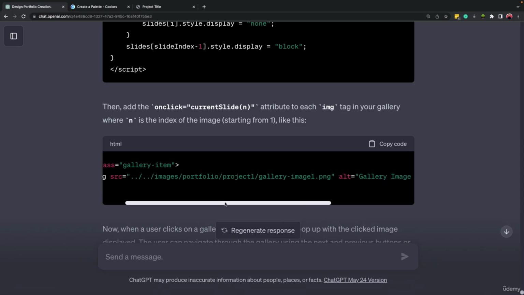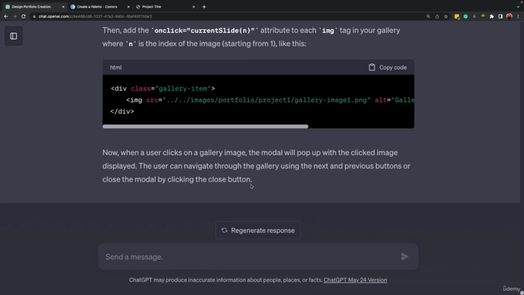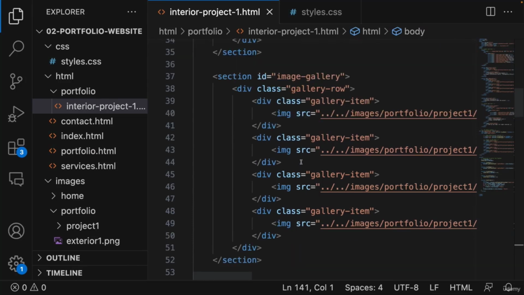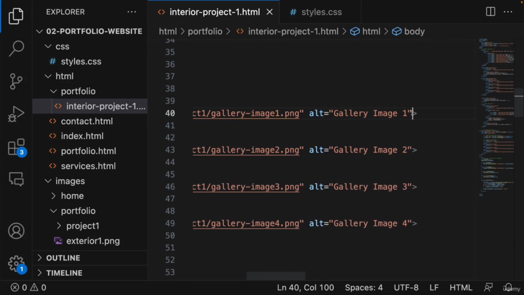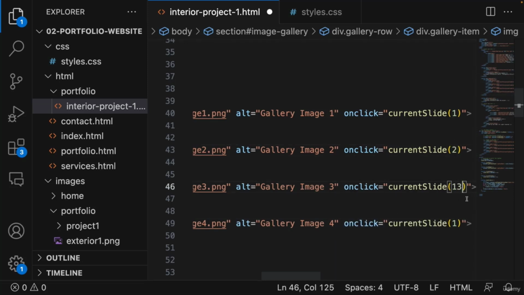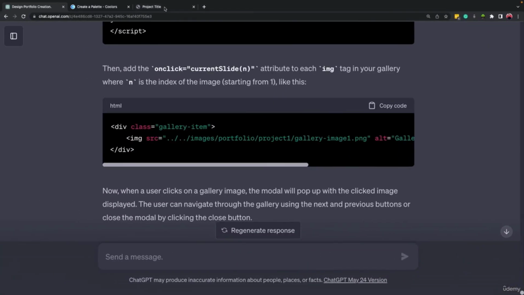So this is the image gallery. If we scroll, we will have onClick, currentSlide 1. So we need to add something like this to each of the images. Let's see if we have it right now. Let's scroll up. Okay, so here is the image gallery, and we don't have it. So let's add it. This is for the first image. I'm just going to add it and change the numbers, 2, 3, and 4. You can again ask ChatGPT to make these changes itself. So I think more or less it should work.